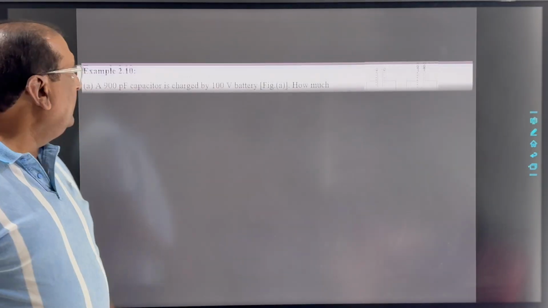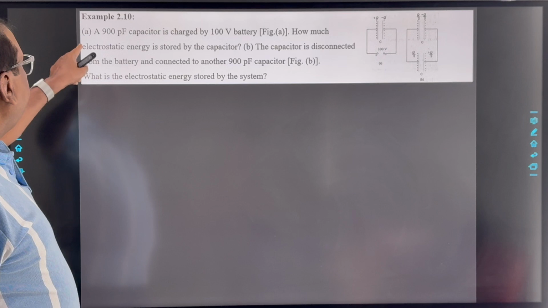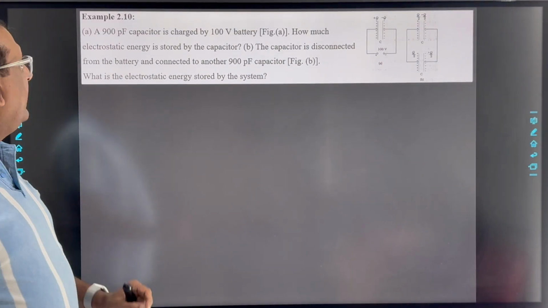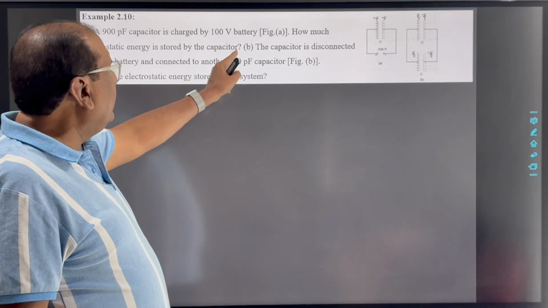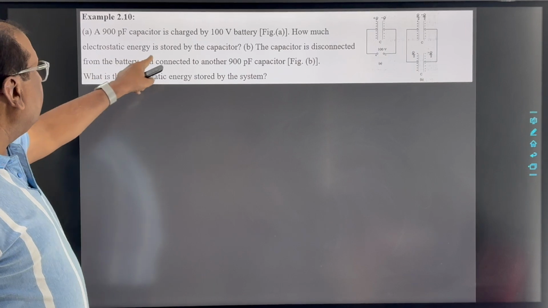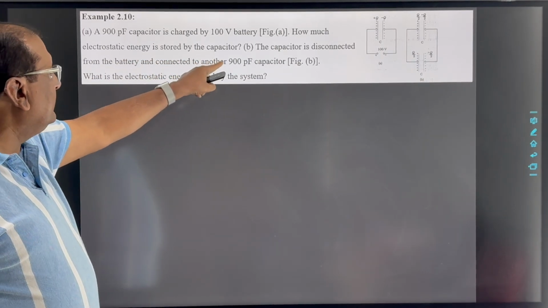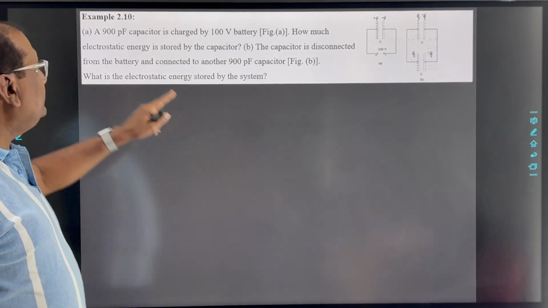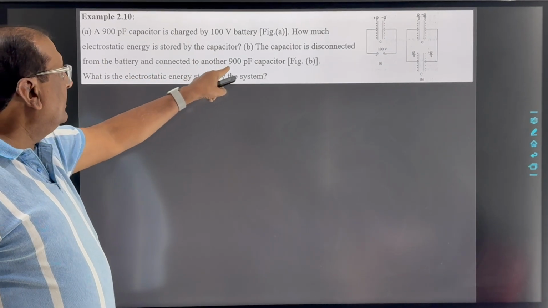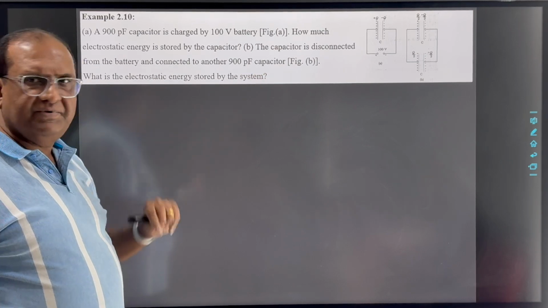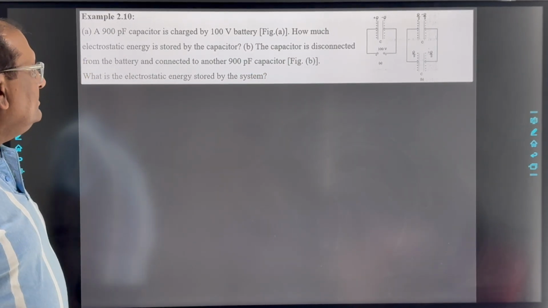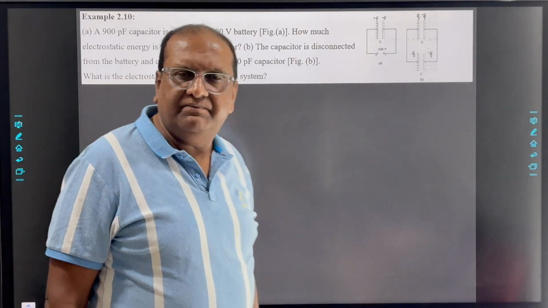Now example 2.10. A. A 900 picofarad capacitor is charged by a 100 volt battery, Figure A. How much electrostatic energy is stored by the capacitor? B. The capacitor is disconnected from the battery and connected to another 900 picofarad capacitor, Figure B. What is the electrostatic energy stored by the system?